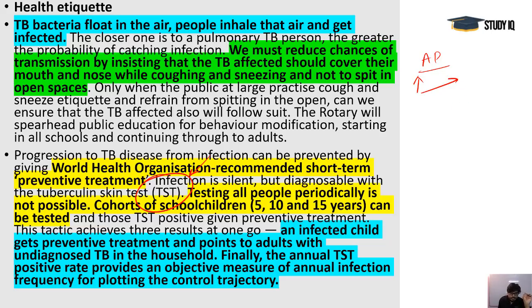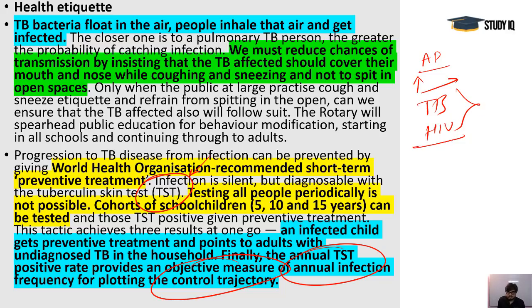An annual TST positive rate provides an objective measure of annual infection frequency for plotting the control trajectory, because both in the disease of TB and HIV, the issue is there of the diagnosis, that many people are not diagnosed and they don't know the actual status. Maybe they are struggling with it, but they don't know about it, and they are taking medicines for some other purpose. So this thing should not be there.